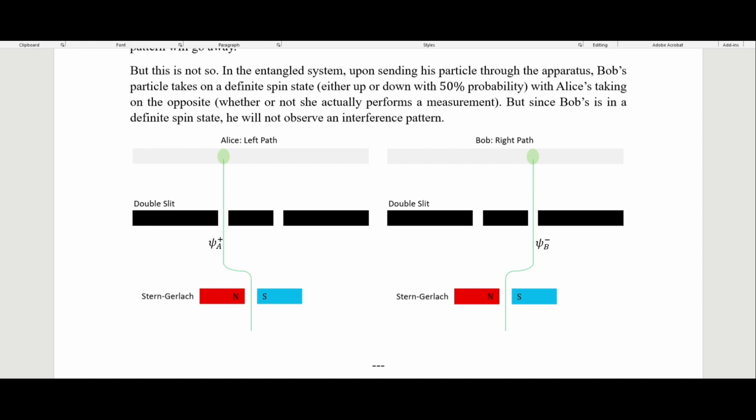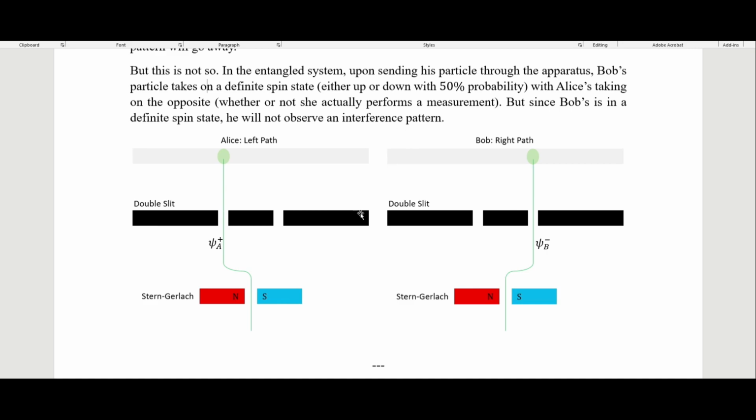And this is going to be something that happens in general, regardless of how we try to measure the interference that Bob might get. Because when we have the entangled states, then one will always take on the opposite of what the other one does, and therefore we always know what kind of state one is in because it is in the opposite of the other state.